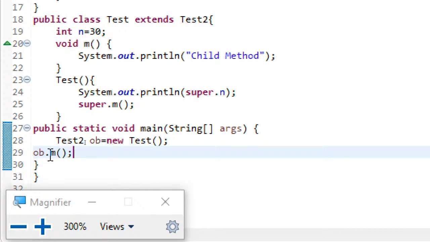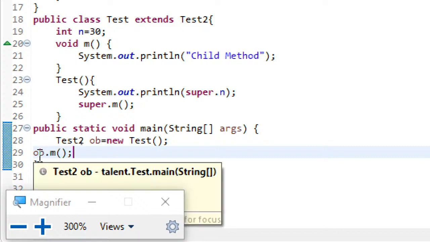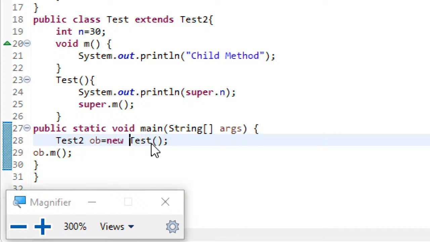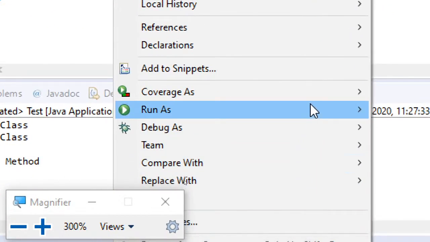And here I am calling ob.m. Ob is the reference variable of the parent, but currently pointing to the child object. So when I access this method m, which will be invoked? Understand the output.